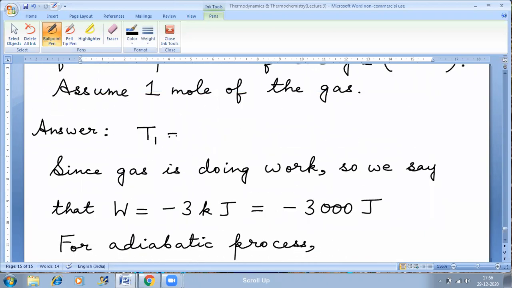First of all, T1 is given as 27 degrees Celsius, that is 300 Kelvin. Never work with degrees Celsius.